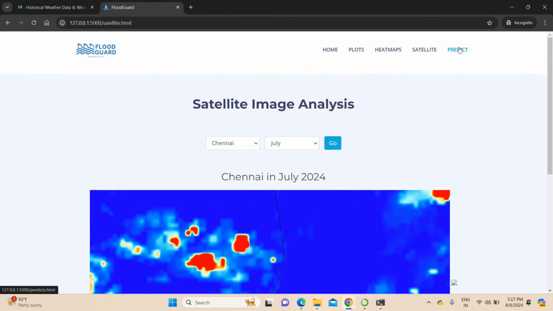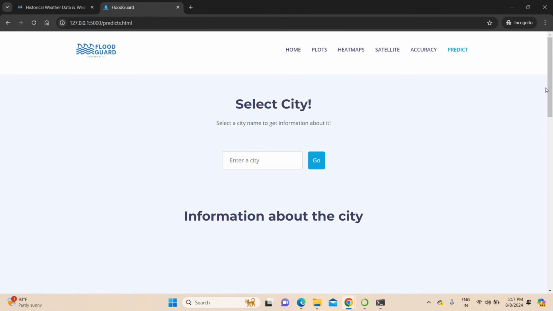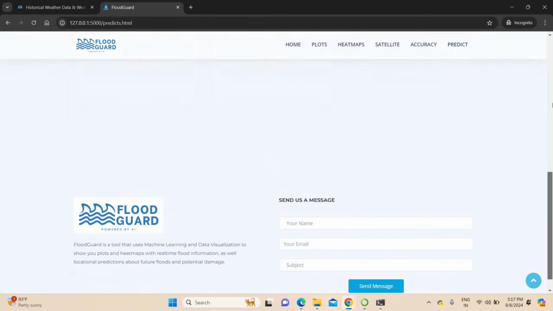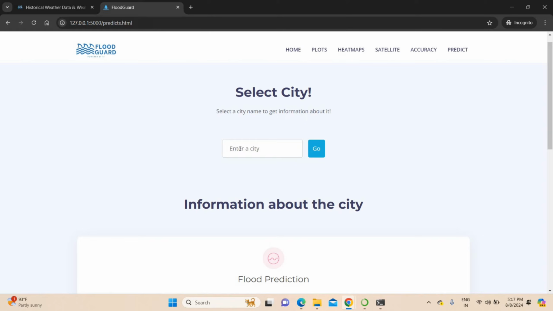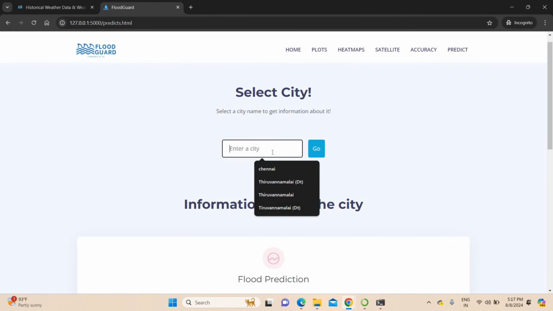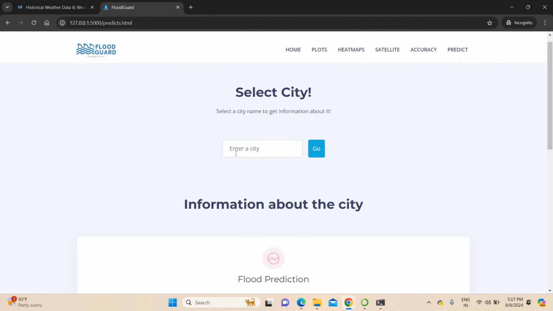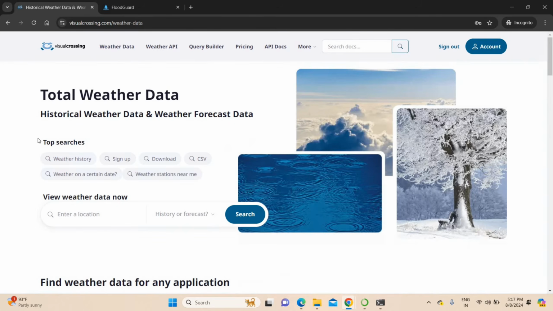This is the important page in our project, the prediction page. In the prediction page, you can type any city in the world. What this project will do is fetch the latitude and longitude position of the particular city. It will get the weather data from this API, the Visual Crossing API. This is a real-time project, you can check it on any date, and it will work perfectly.